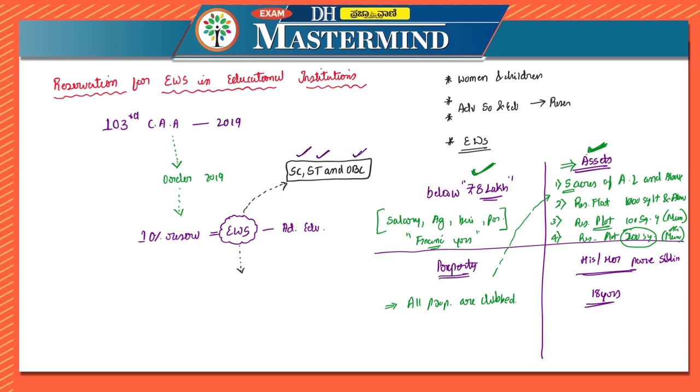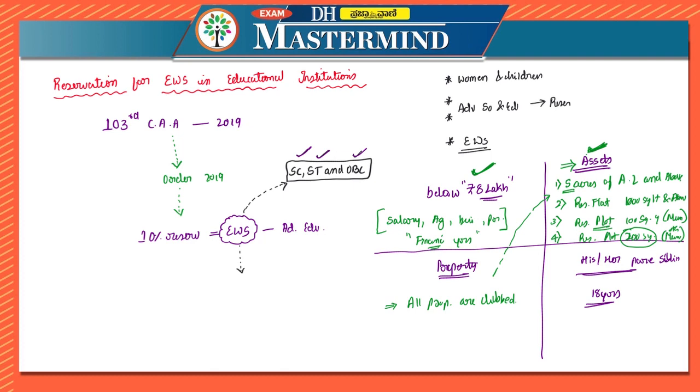That is, for all this purpose, the family includes the person who wants the benefit of reservation, the parents and siblings below the age of 18 years, and his or her spouse and children below the age of 18 years. They are eligible. So these are the criteria mentioned for the reservation of economically weaker sections in education institutions.